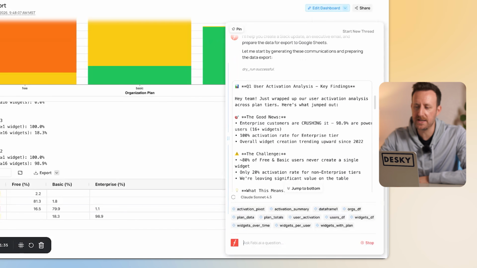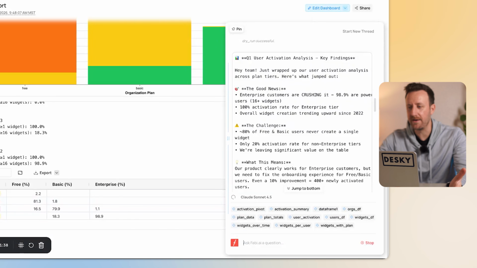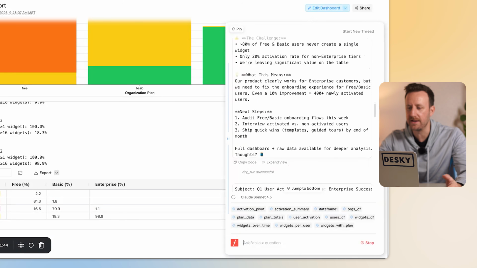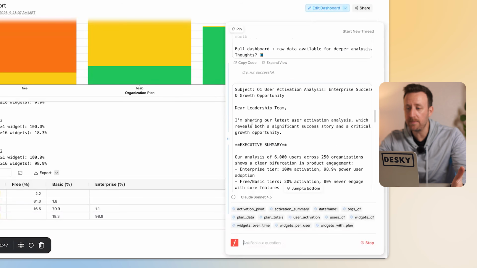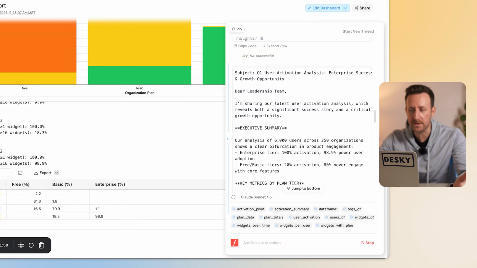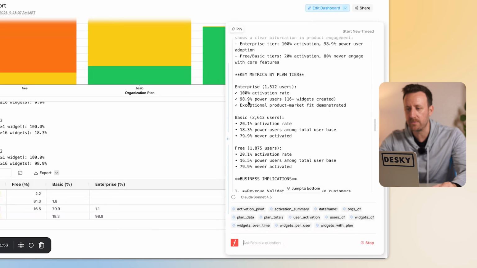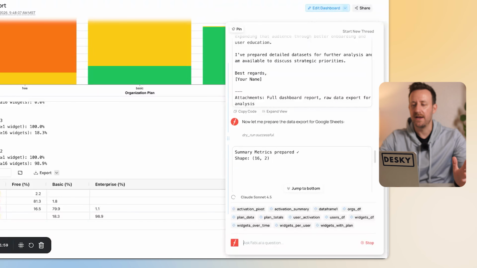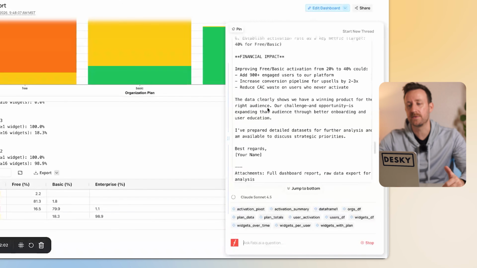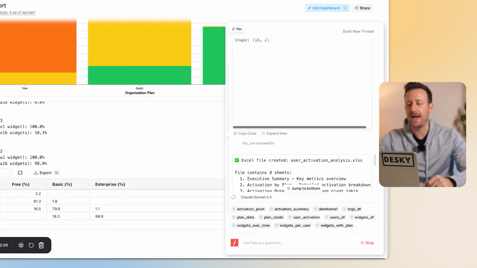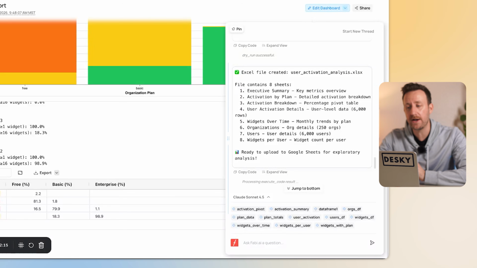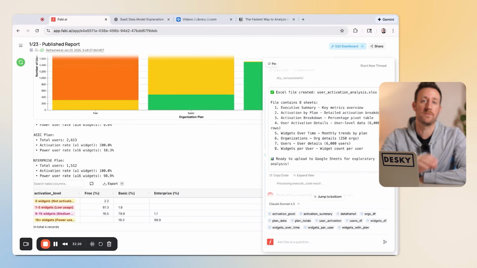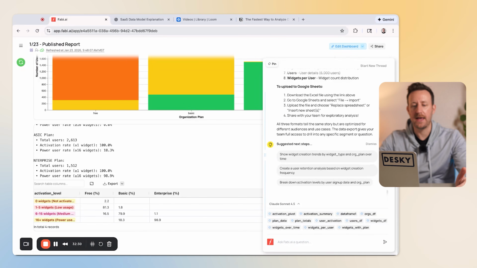Awesome. And so it put together our updates. So we have the Slack update here. "Hey team, just wrapped up our activation analysis." So kind of an informal breakdown, right? It has the email here, even with a subject line, which is nice. "Dear leadership team, sharing this vetted executive summary, key metrics by plan." So there you have an entire email update written incredibly quickly, explaining the analysis we did. Of course, you might want to give it a once over for accuracy, but it should be good. And then an Excel file created that is a bit more robust than just the original data we started with. And we can download that Excel file.